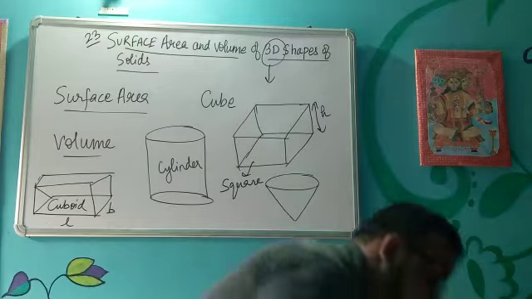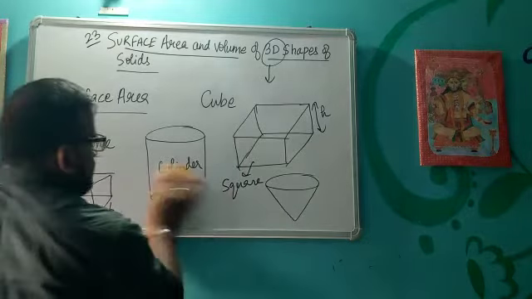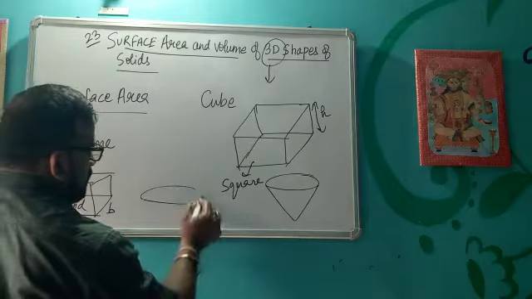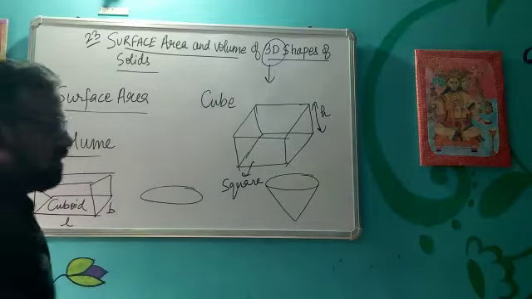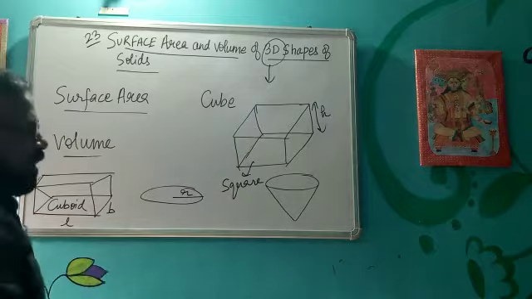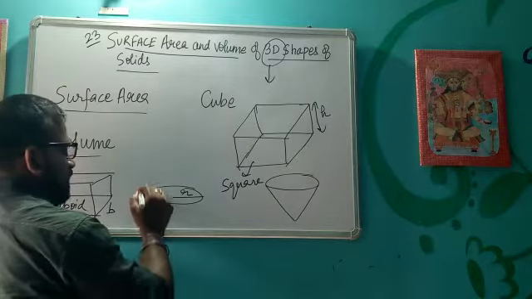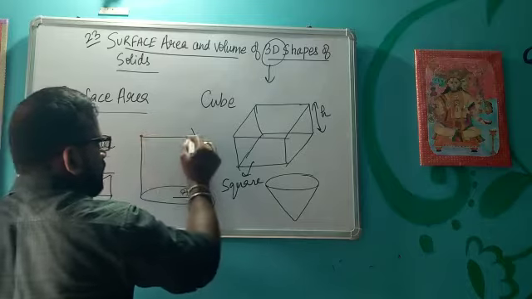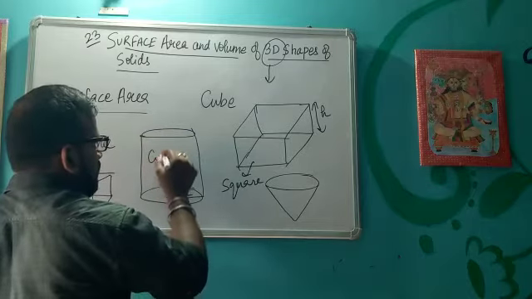Similarly, suppose a circle is there. It has a radius r, so only one dimension is there. Now if I start extending this circle to a height uniformly, what happens? It will convert into a cylinder.